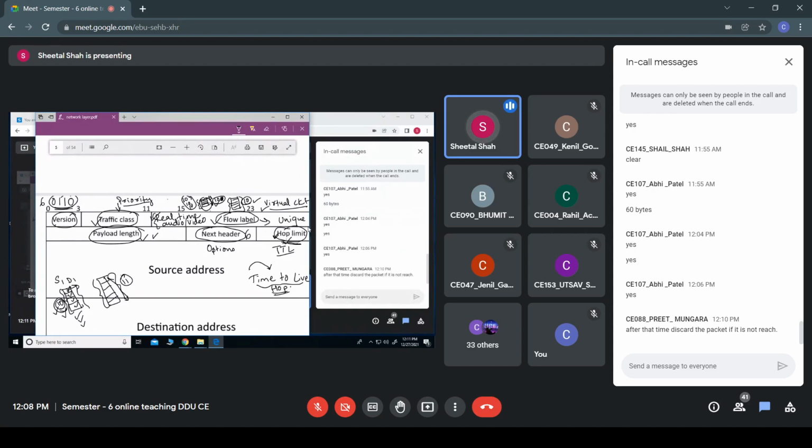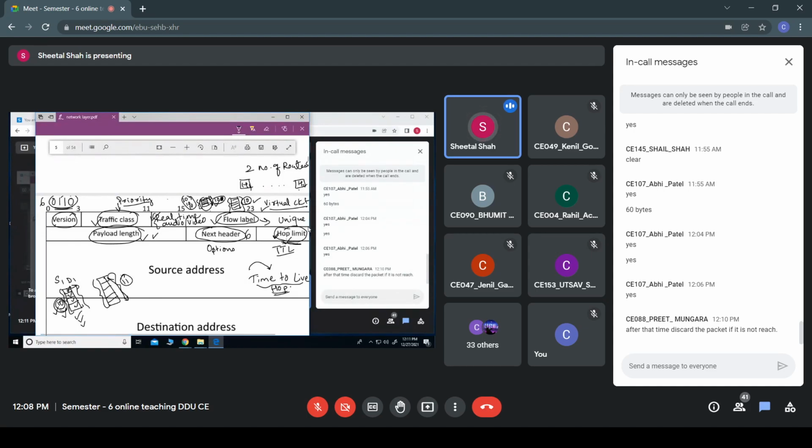Now, usually the hop limit that the source provides would be twice the number of routers between host H1 and host H2. Say suppose there are 5 routers between host H1 and host H2.